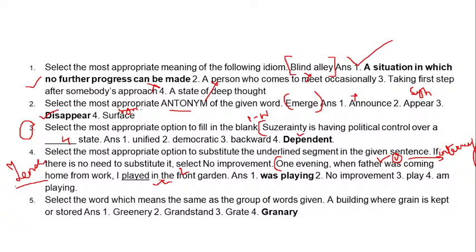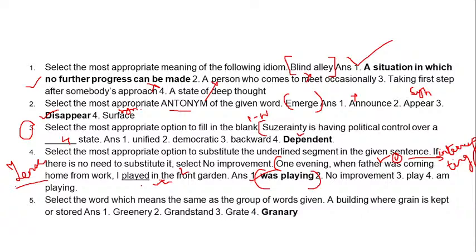The father's coming is the interrupting action, interrupting the previous action, and that is what? Playing. But you have to understand the timing of the action, that it was in a continuous state. That is why was playing is our answer. Because when the interrupting action comes, what will it interrupt?